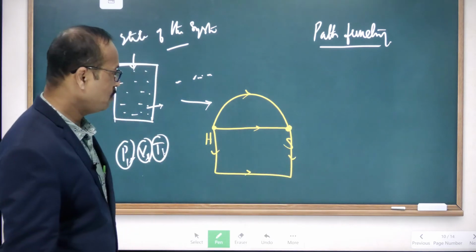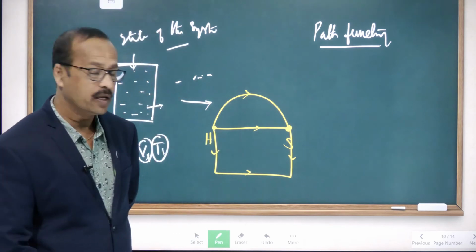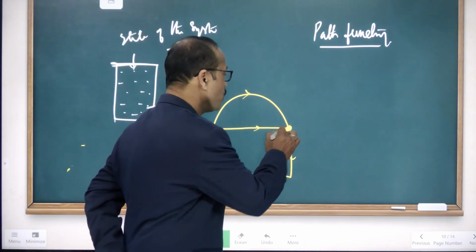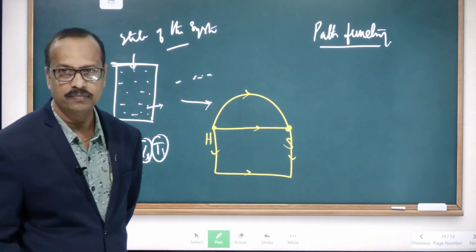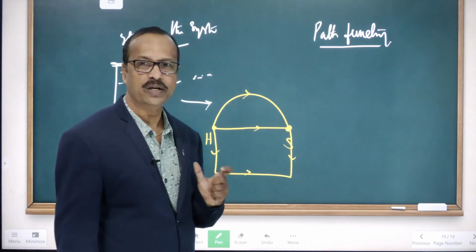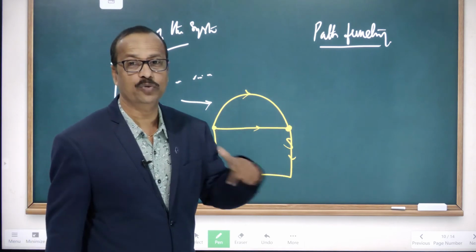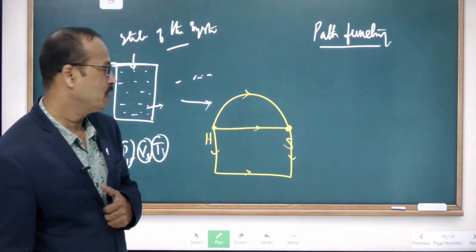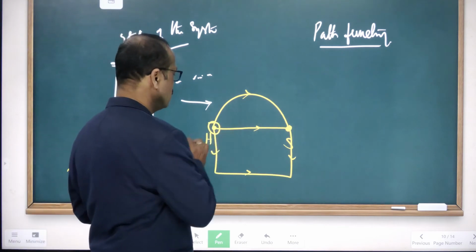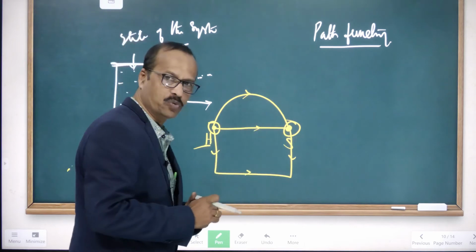But the thing is that your parents check whether you went to the school or not. They ask you whether you went to the school, but they don't ask in which path you went. You started from the house and reached the school.